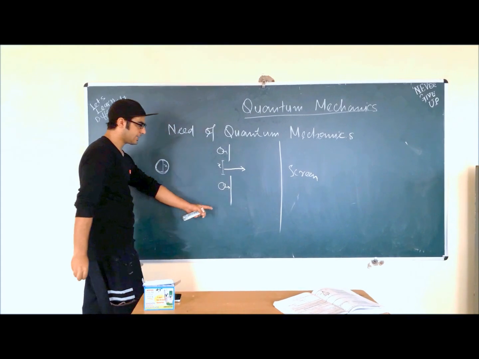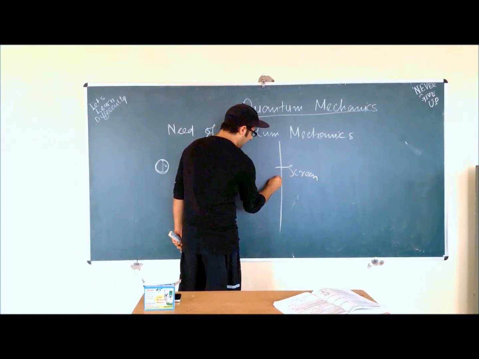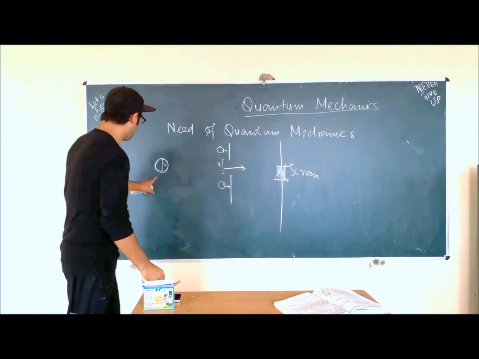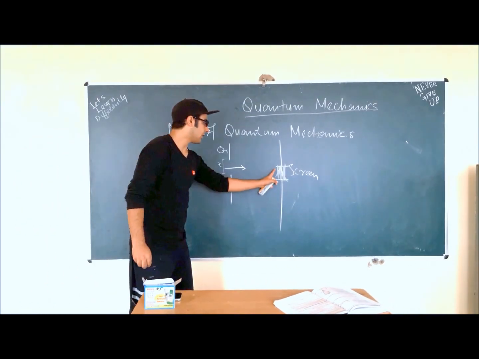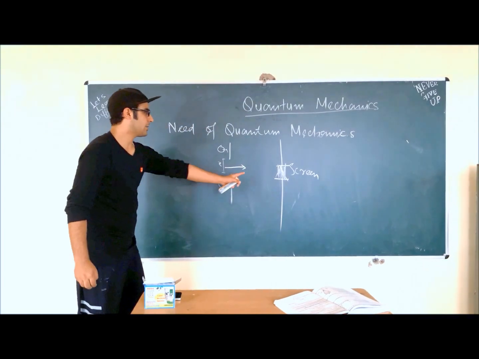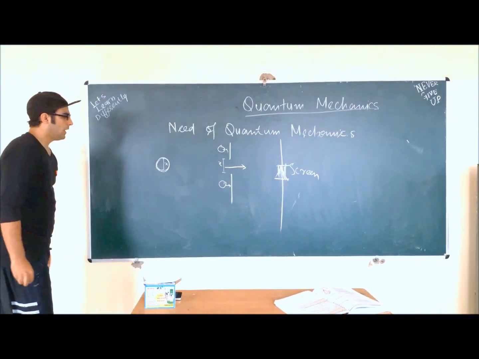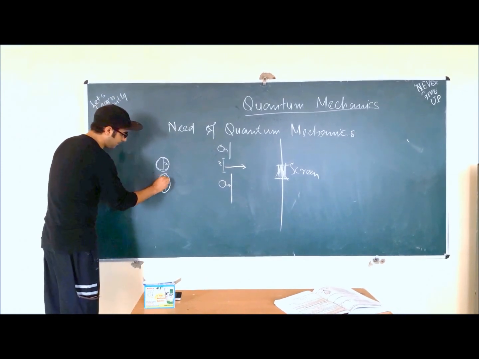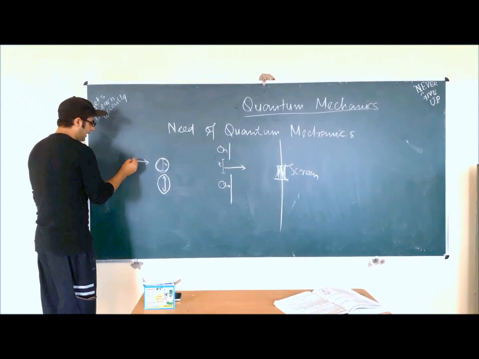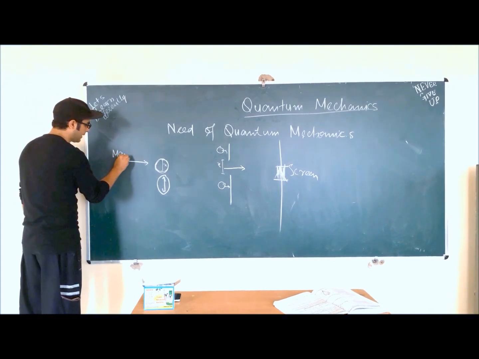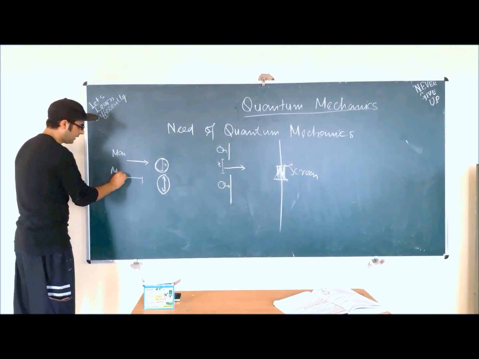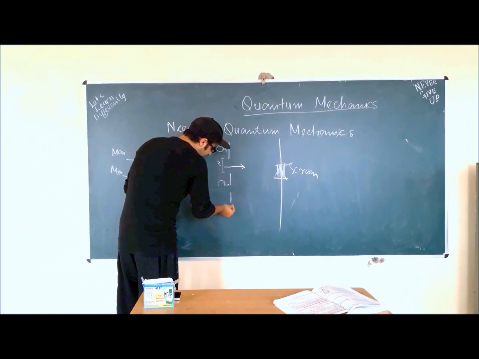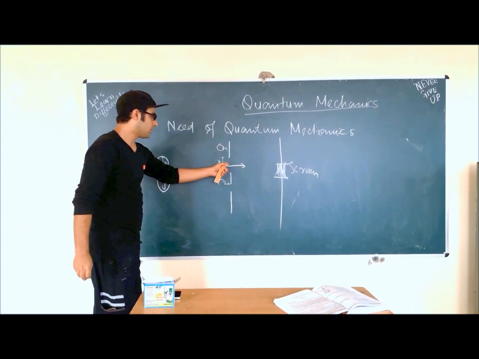So what I expect is that the ball will strike right here. For example, if the ball has color on it, this color will get hit on the screen right here. If I now do one thing, that I take a second ball. Well, for example, here there is a man who throws this ball, and there is a second man who throws this ball. And I made one other slit. This slit is also similar to the first slit.